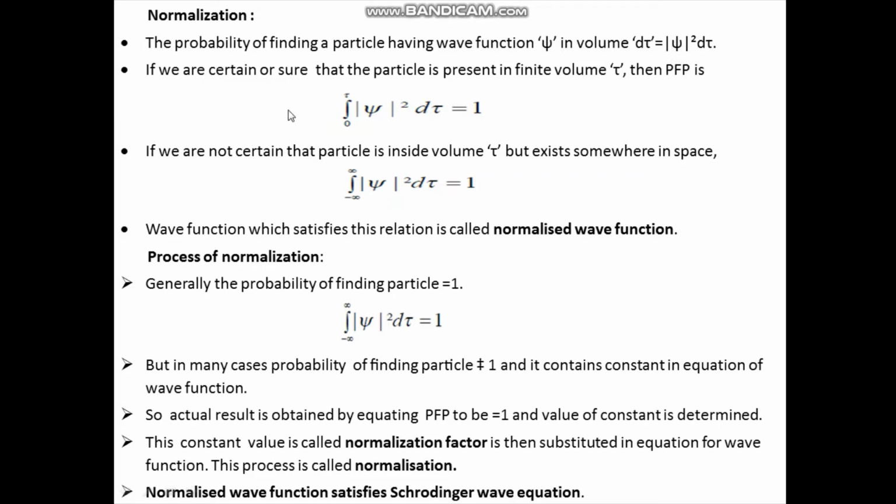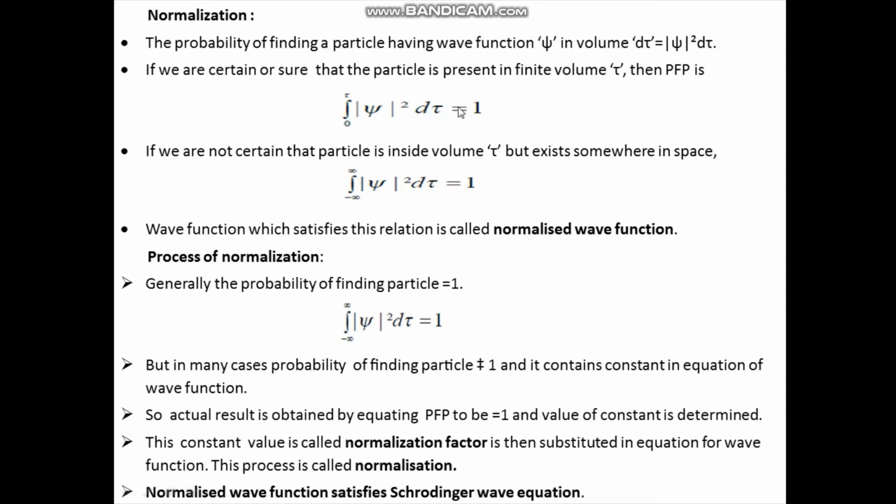Now, if we are sure that the particle is present in the finite volume tau, then the probability of finding the particle is the integral from 0 to tau of modulus of psi square into d tau, which is equal to 1. Now, what do we mean by the probability of finding the particle being equal to 1?